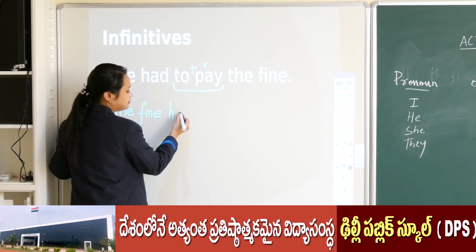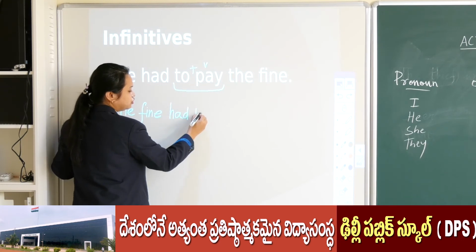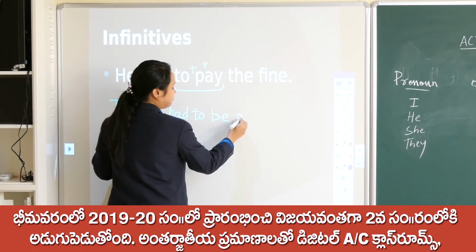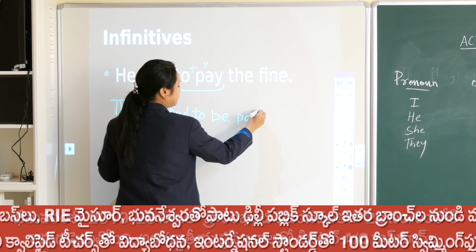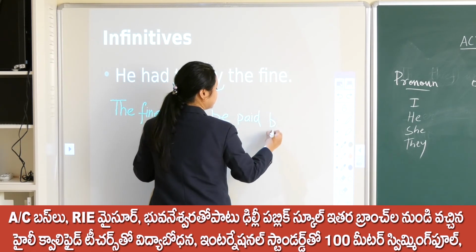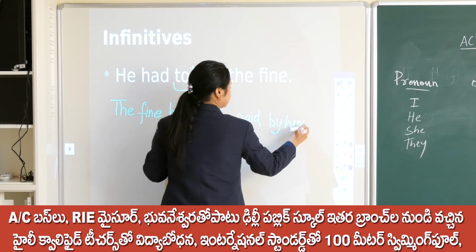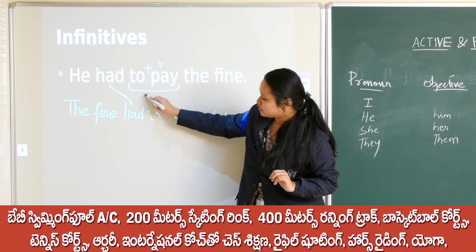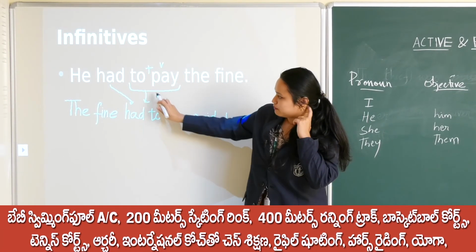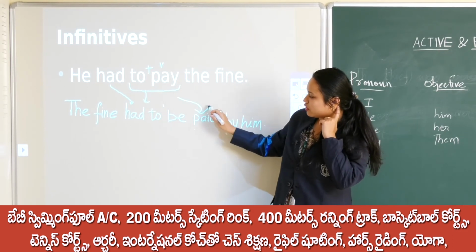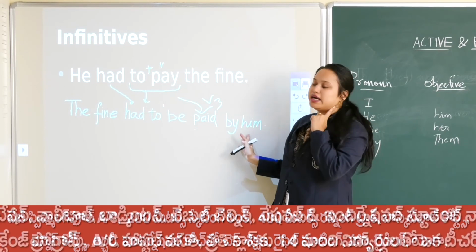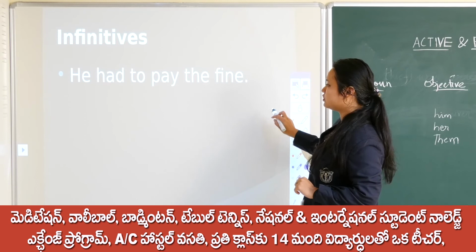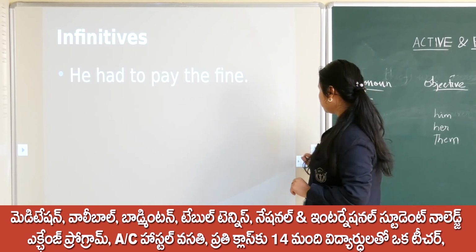had. What is the helping verb? Had to. Then it will be paid. The fine had to be paid by him. This had will be here only, to, then we will add be, and pay becomes V3 form, paid by him, right? Okay, now come to the next one. Infinitives is over.